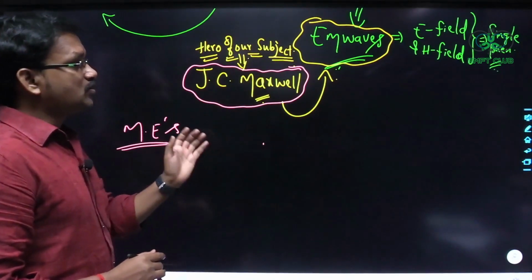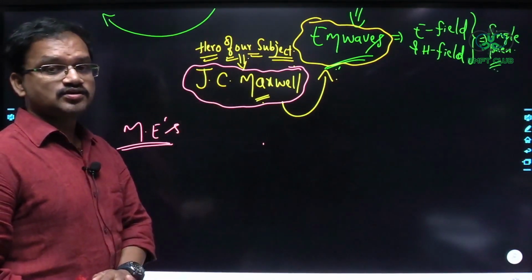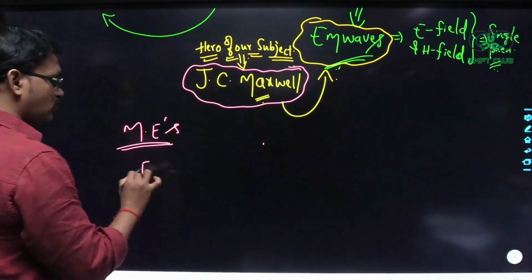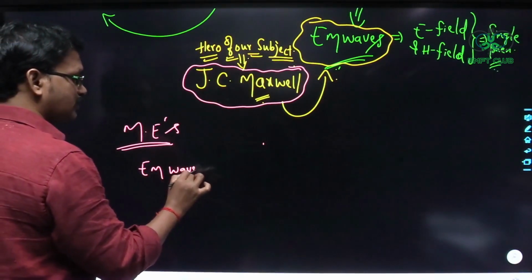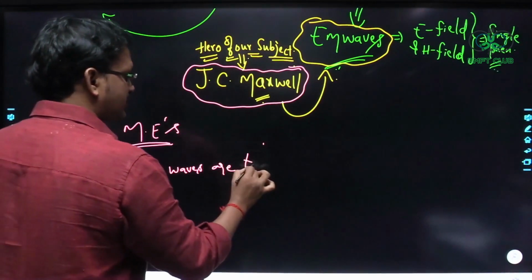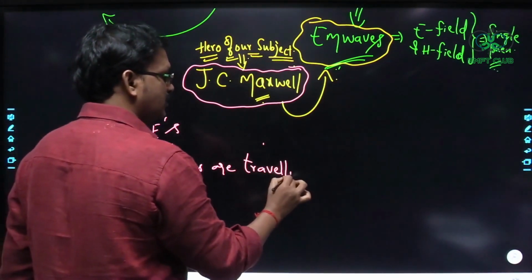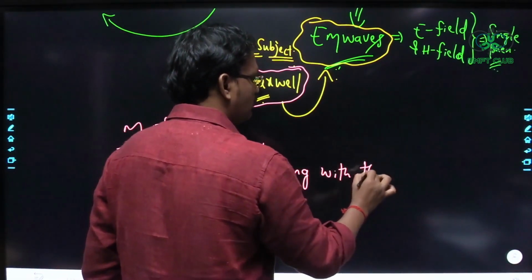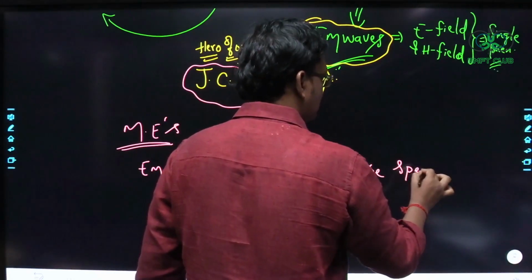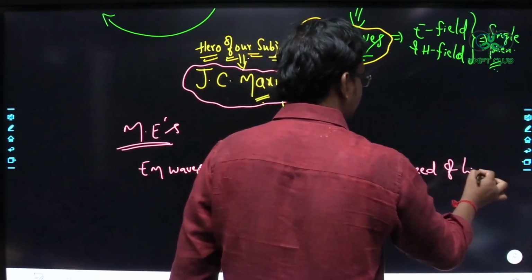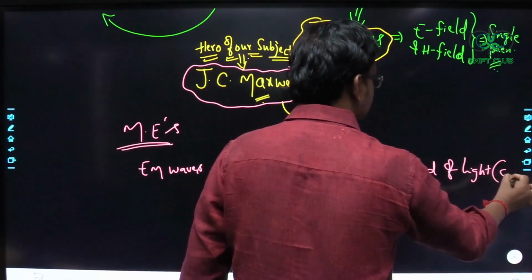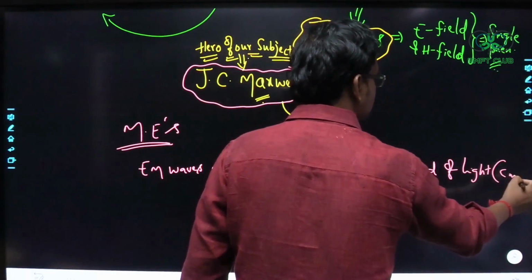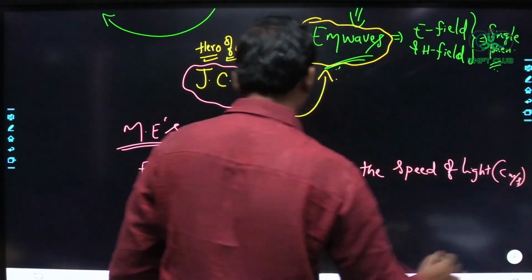Not only did he predict the existence of electromagnetic waves, but he also predicted that these electromagnetic waves are traveling with the speed of light, that is c meters per second, in free space.